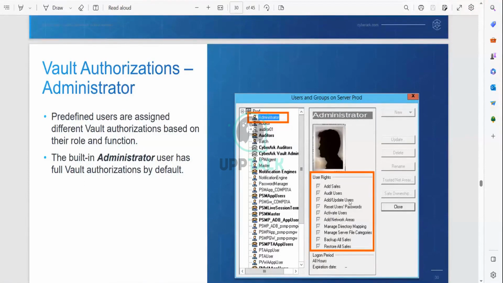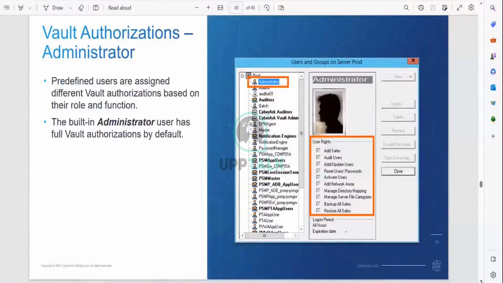That means we can change anything in the server. It has complete administrative access here. The built-in administrator has full vault authorization by default. By default, you can see here the master user and administrator will get the complete rights. Whenever a person requires administration, you can add that user into the administrators group so that they can get all the rights.